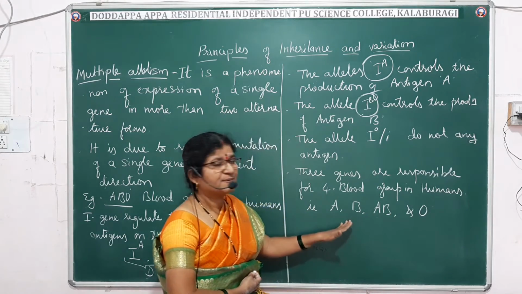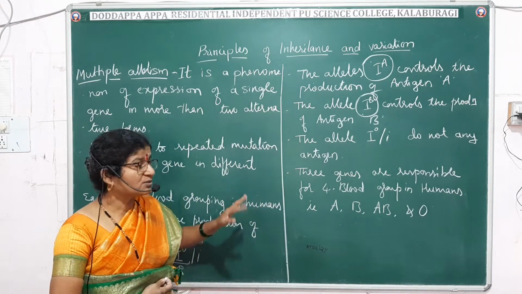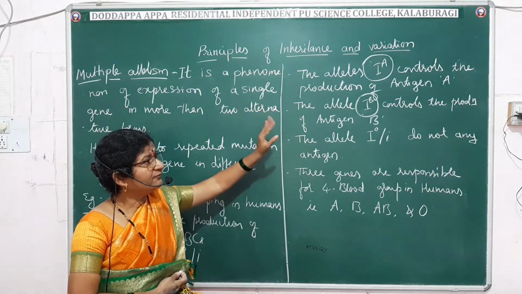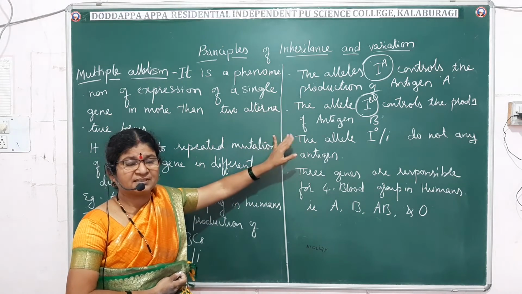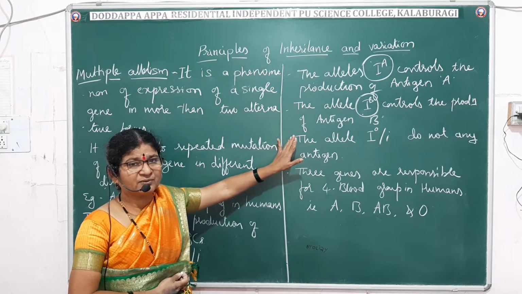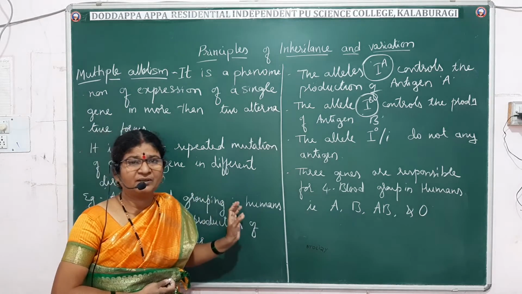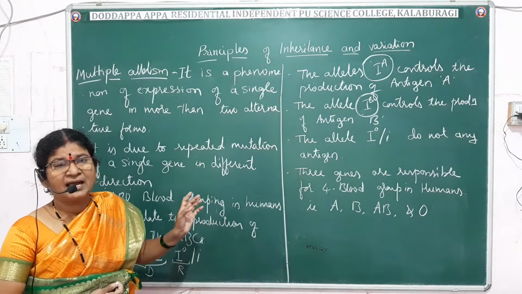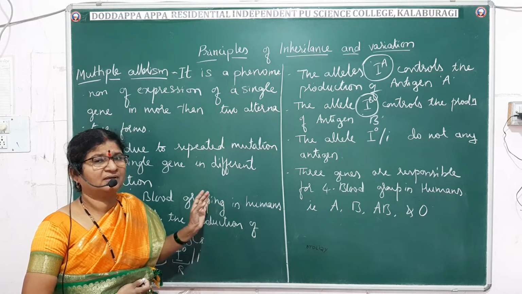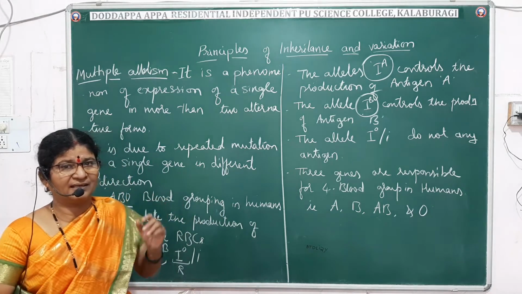These blood groups are controlled by two alleles. Human beings are diploid, as I told. So any two combinations of alleles may be present in each individual. Now let us see the genotype and phenotype of different blood groups in human beings. It is asked for 2 marks in the annual exam and of course it is even asked for the CET and the NEET. Let me write the table now.